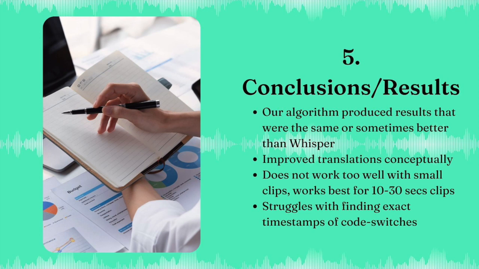One example is from the Alia Bhatt interview, where we actually ended up passing in a portion of the interview and Whisper's translation ended up just repeating the phrase over and over again. However, our algorithm produced a much better translation, adding a lot more context and explaining every single part of what it was saying. So overall, our algorithm was able to produce about the same results as Whisper, but in some areas we were able to improve a lot more by adding more context when translating the clip. Context can be super important whenever we're translating, so that's why this was a very integral part of our project. There's still some areas, however, where we feel that our algorithm needs improvement in to really be able to say that we're better than Whisper.